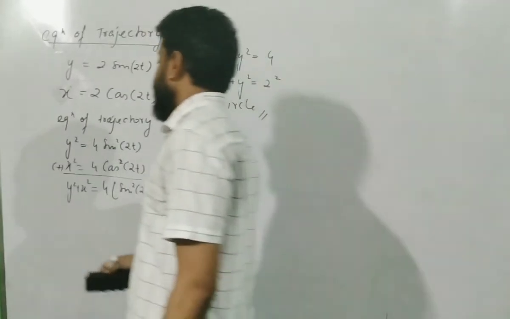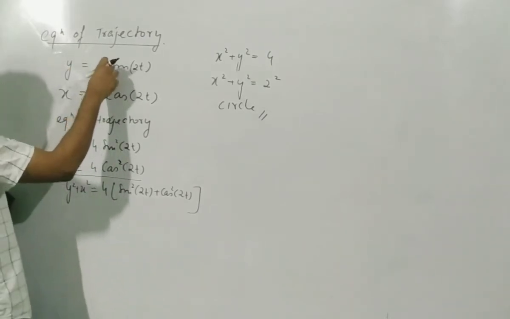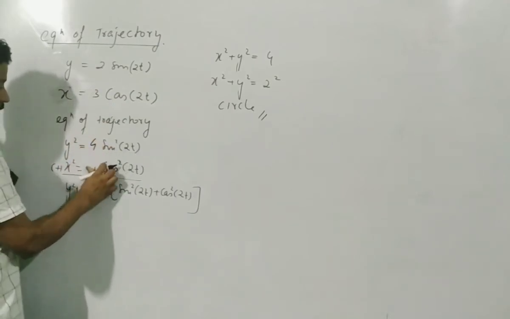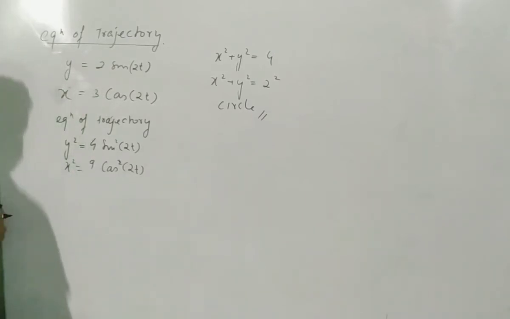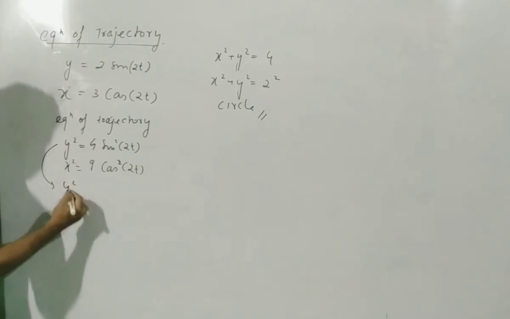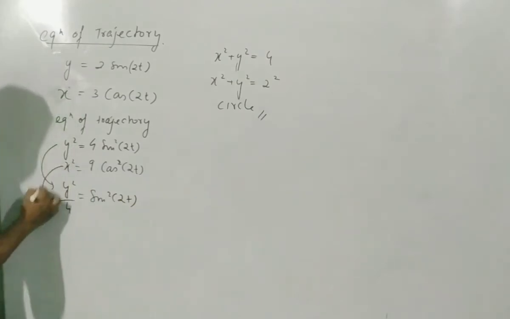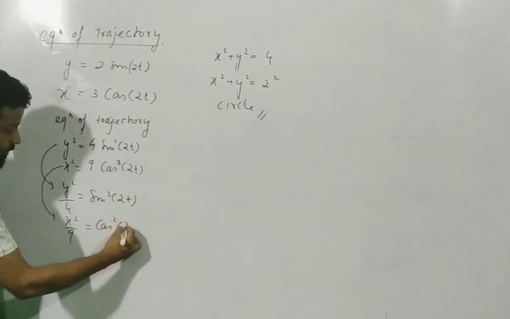What if the coefficients are different? So, take a note of this. What if the coefficients are different? For example, next question I will just modify this. Say that this is 2 and this is 3. So this remains as 4 and this becomes 9. Now before you add, this is the trick which you have to follow. So this will become y square by 4 is equal to sin square 2t, and this one will become x square by 9 is equal to cos square 2t.